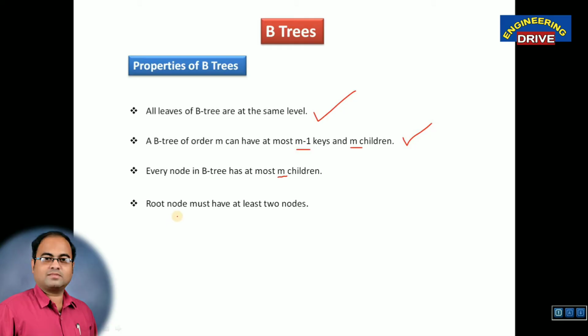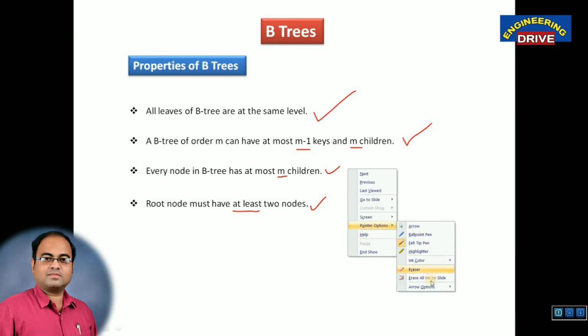And the last important property of a B tree is that the root node must have at least 2 nodes. So a root node must have at least 2 nodes. This is also a very important property. See here, we should concentrate on the word at least. Maximum it can have 2 nodes. Generally in normal trees like binary search trees, heap trees or AVL trees we keep only one node as the root node. But in B trees a root node can have a maximum of how many nodes? 2 nodes. So these are the 4 important properties of B trees.